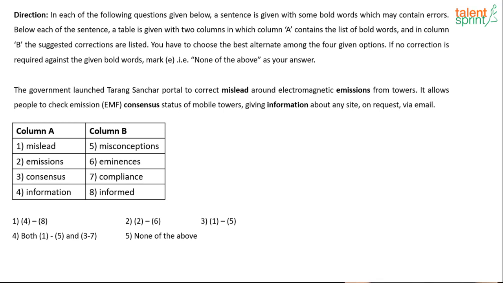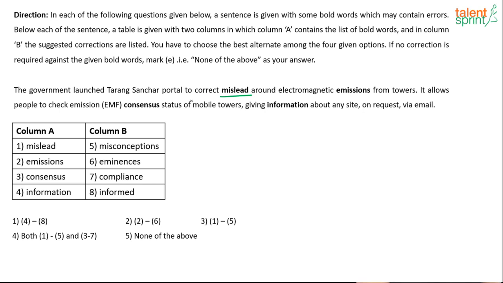The government has launched Tarang Sanchar portal to correct what? Misled around. Misled is mislead or misled. Okay, any of it, even if I read it misled. Misleading is conveying the wrong information, okay? So that is not around electromagnetic emissions from towers, okay?